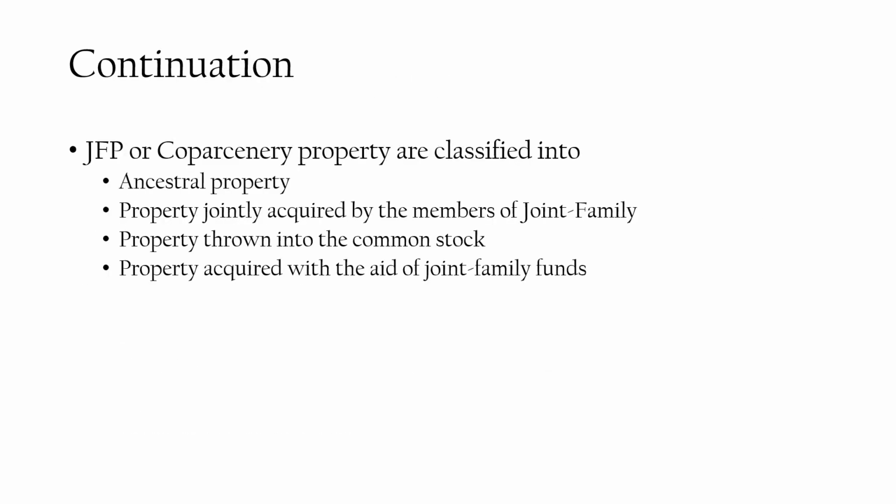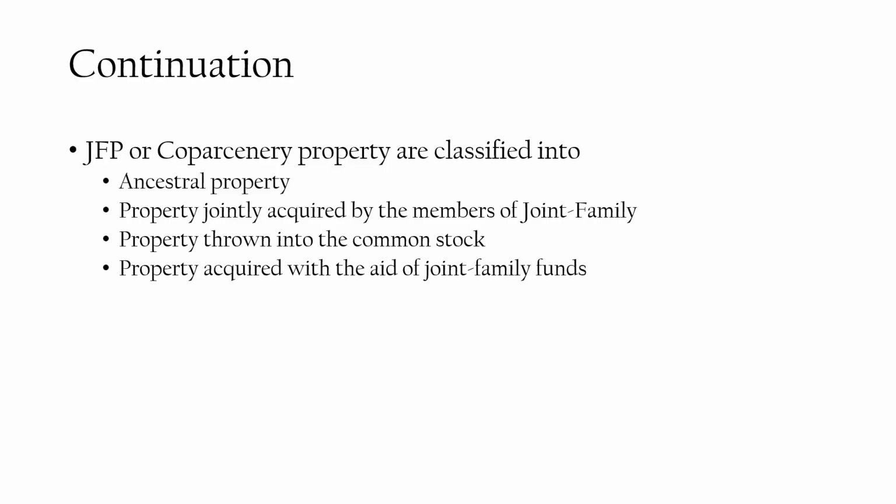Joint family property or the coparcenary property are classified into ancestral property. Let us suppose that X has inherited property from his grandfather. This is an example of an ancestral property. If this property devolves upon three generations, it becomes a coparcenary property.